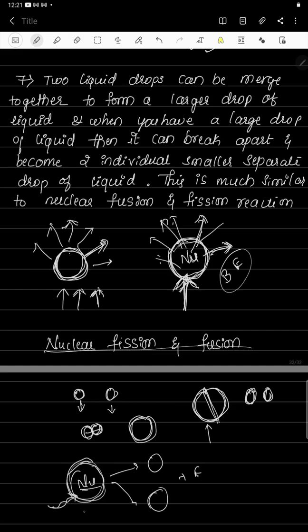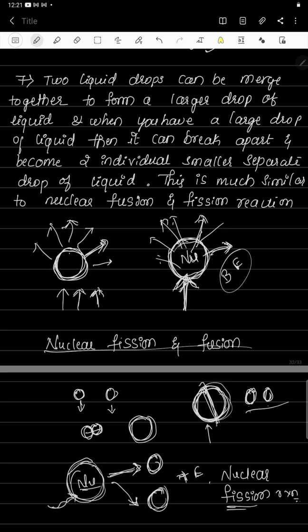When you disturb it, it breaks into two lighter nuclei along with the emission of energy, and this phenomenon is called nuclear fission reaction, where a bigger nucleus breaks into two lighter nuclei along with the emission of energy. This is similar to the process where a bigger liquid drop breaks into two lighter liquid drops.